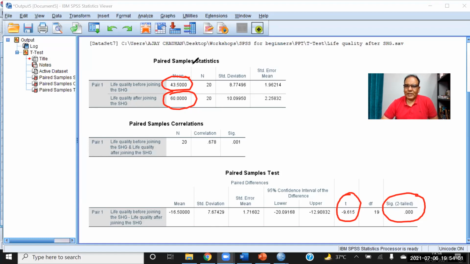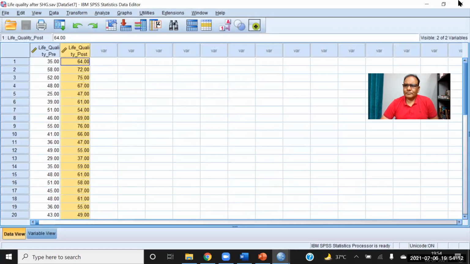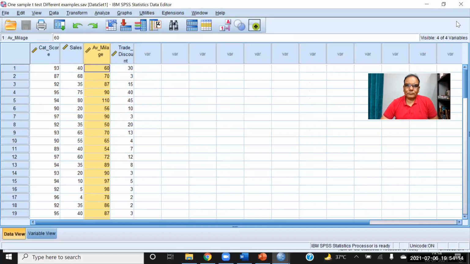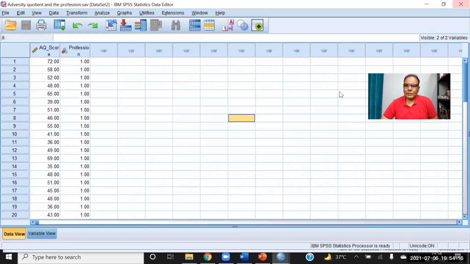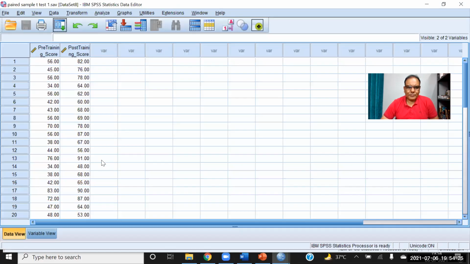So in this way, we can examine the paired sample t-test. So I am giving you one more example of paired sample t-test. So let me open one more example. Paired sample t-test. Okay. Now this is a very simple example. This example I took from a book.